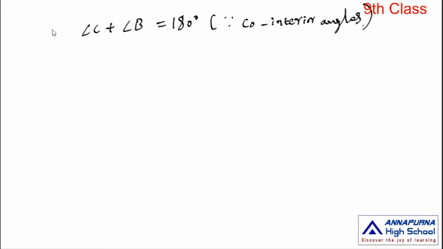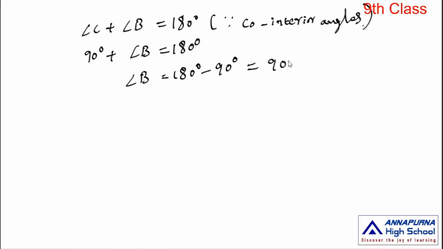Substitute angle C is equal to 90 degrees. 90 degrees plus angle B is equal to 180 degrees. Transpose 90 degrees to right hand side. So angle B is equal to 180 degrees minus 90 degrees, that is equal to 90 degrees. Therefore angle DBC is a right angle.